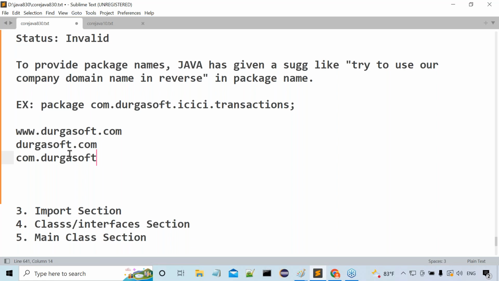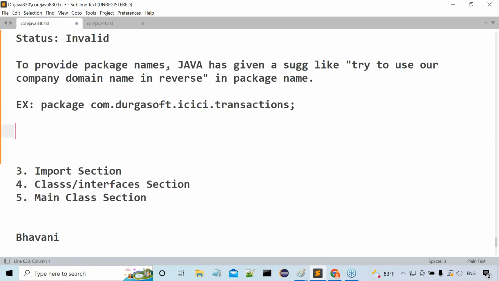Now observe carefully. This is the history that I'm telling you. But here my point is what? My point is com.durgasoft.icici.transactions that we provided. What is this com.durgasoft actually? Guys, what is com.durgasoft actually?